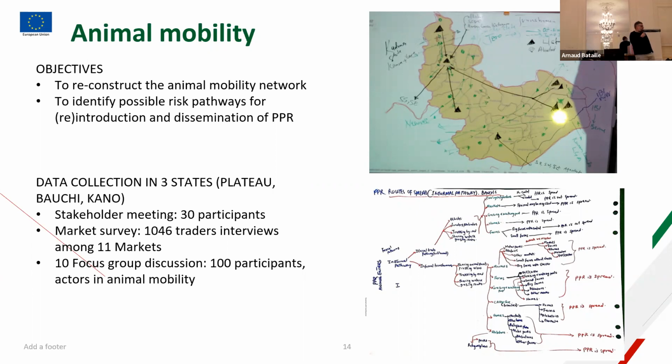And finally, to better understand the pathways of interaction, what could be the difficulties, and what could facilitate the spread of PPR in the state, a stakeholder meeting was held with 30 participants from the 3 states, involving veterinary services, farmers, and researchers, to reconstruct possible pathways of interaction and dissemination of PPR in the state.